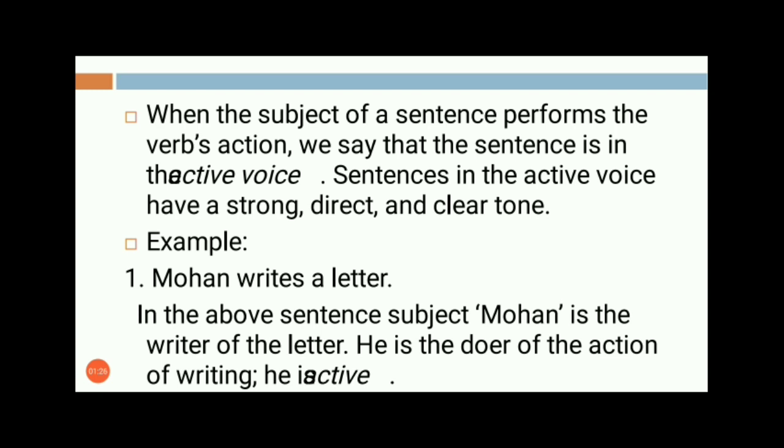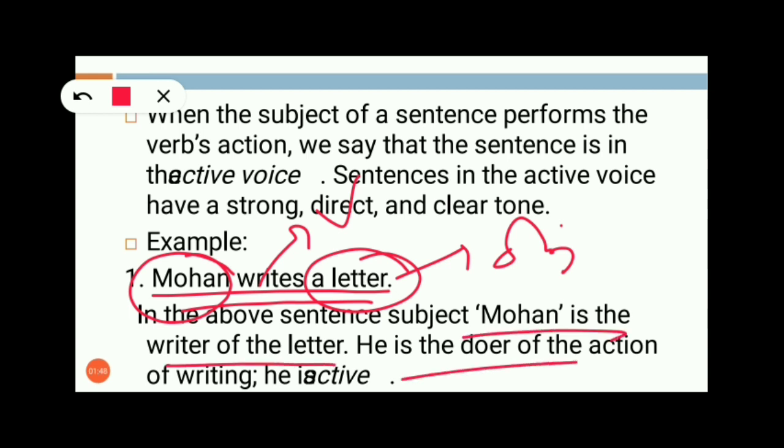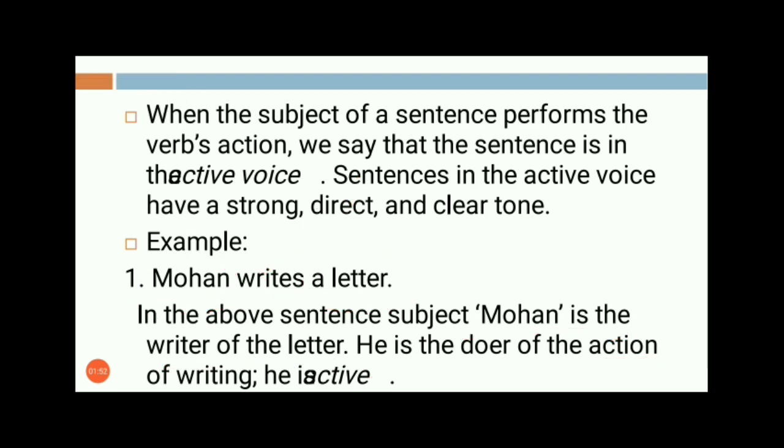So here the example is given to you, all of you. Mohan writes a letter. You can see it on the screen here. Mohan becomes the subject here, where Mohan is doing the work of writing a letter. The letter becomes the object here, and writes is my verb here. So Mohan is the writer of the letter. He is the doer of the action and he is called active here.